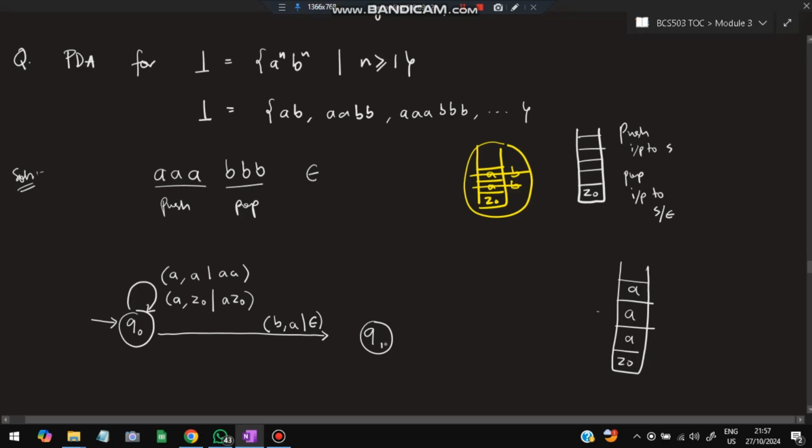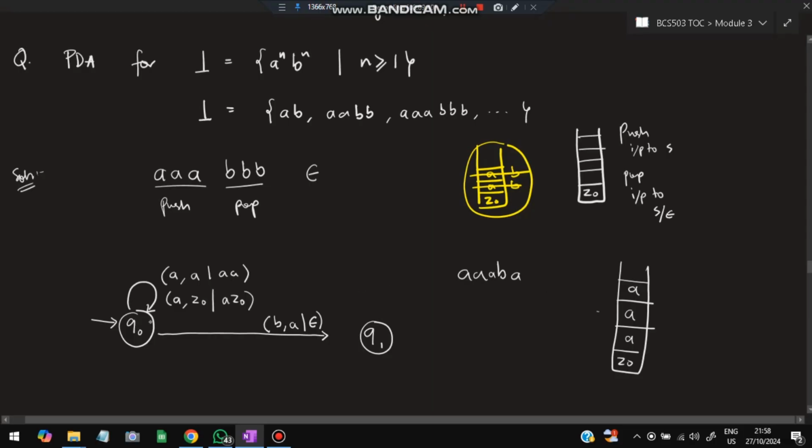Now Q1 is present here. Okay, now a question might have come: why did I not take it here only? Let's suppose I took it here only. What will happen? B, A and epsilon. Then if another A comes, A should be pushed. So in that case, what will get accepted? A, A, A, B, A will get accepted, because it is the same state. If I take B also in the same state, it will remain in the same state.